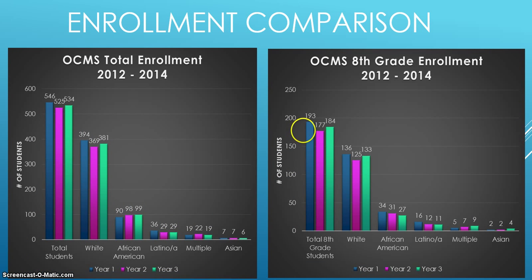And taking a look at the total enrollment side by side with the 8th grade enrollment, you can see that the total 8th grade students follow the trend of the total enrollment as far as slight decrease and increase. And as with our white student population, they did the same. And as I said, the African American population, whereas it increased slightly in the total enrollment, in 8th grade that slightly decreased, as well as our Hispanic population.